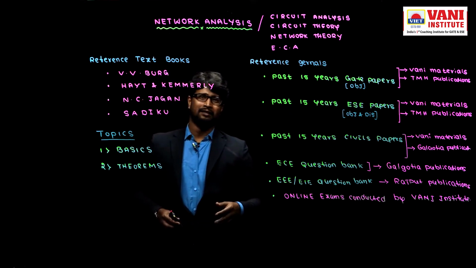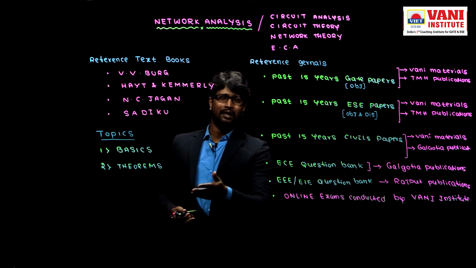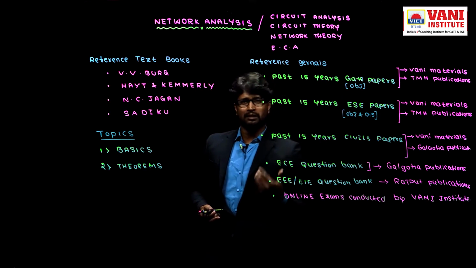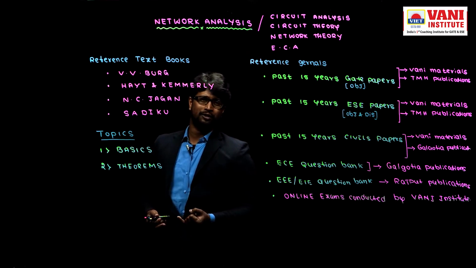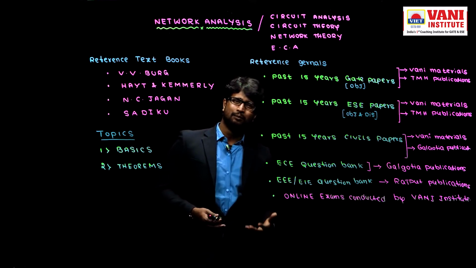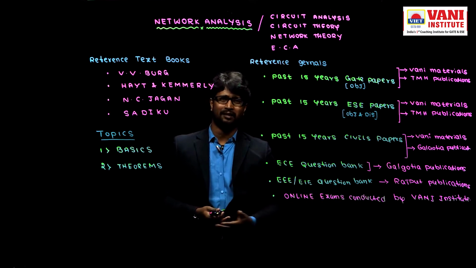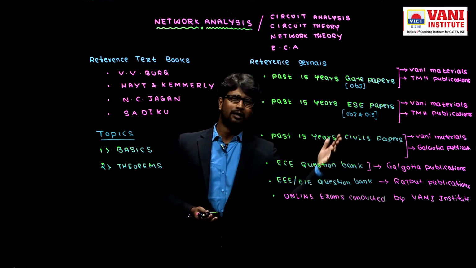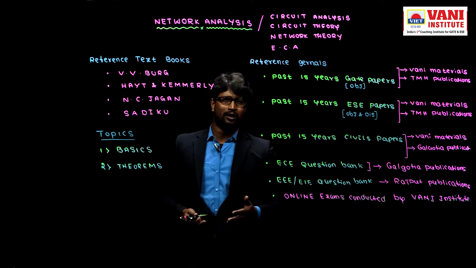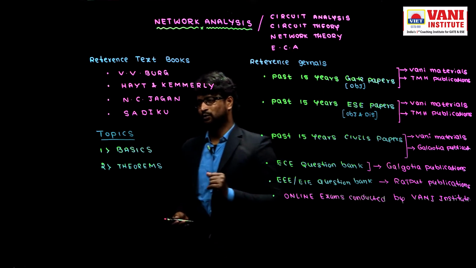Still, what is the need of the theorems? I would like to connect that properly. At the same time, what are the theorems? Already you know: superposition theorem, Thevenin's theorem, Norton's theorem, Millman's theorem, reciprocity theorem, and in total we have 8 theorems, including Tellegen's theorem. Are you clear? For the 8 theorems, what is the individual purpose? What is the major logic? I would like to connect that at the time of theorems only.